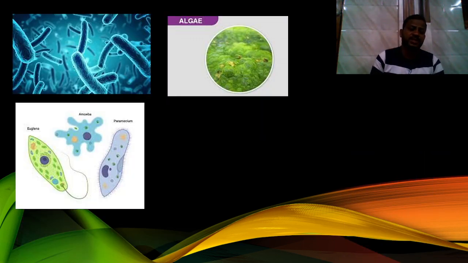If we see this picture, there is the picture of algae, euglena, amoeba, paramecium, and the first picture is a fungus. These are the structures of microorganisms.